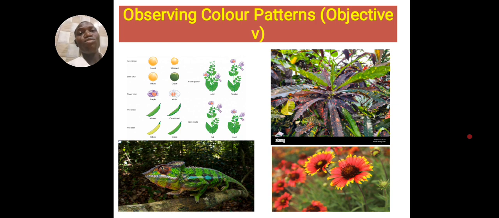JAMB also says you should be able to know how to observe color patterns. So here I will just talk much about adaptation. And I saw a question. Let me give you a hint. Okay, I will answer the question, but only the smart student will be able to answer it at last.